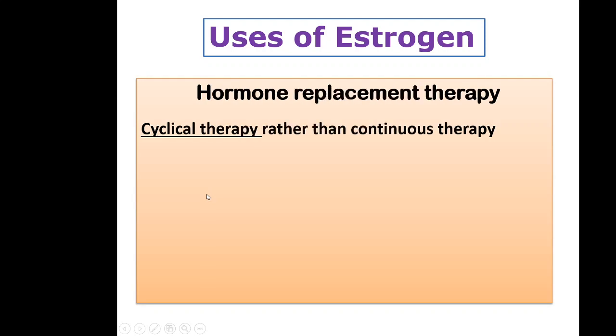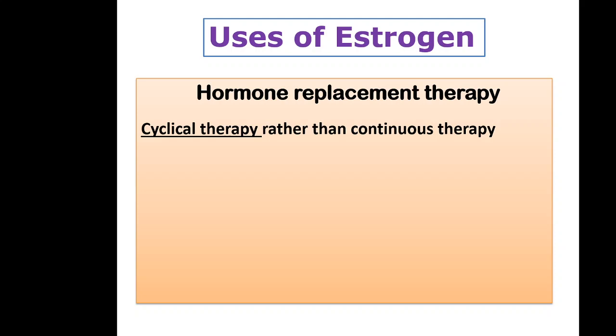Now hormone replacement therapy should be used cautiously. First is cyclical therapy. In 1 month, usually 21 days hormones are given and then 6 or 7 days of rest, then again 21 days.